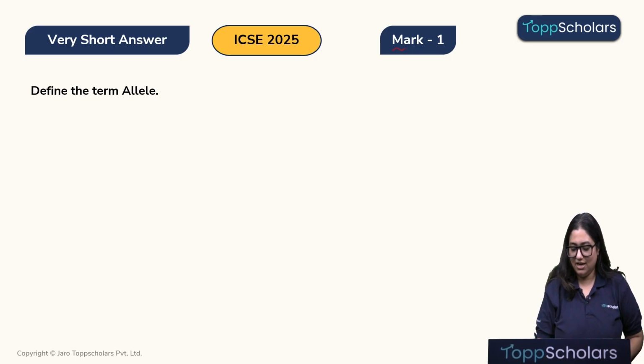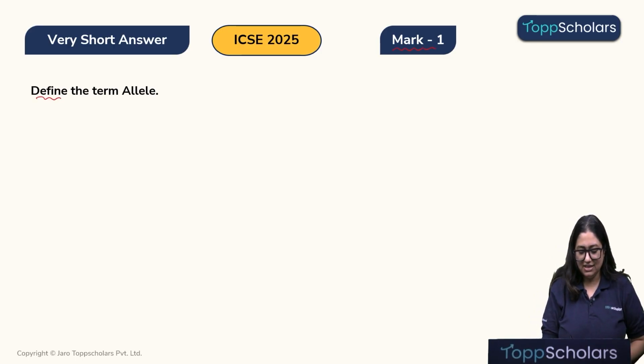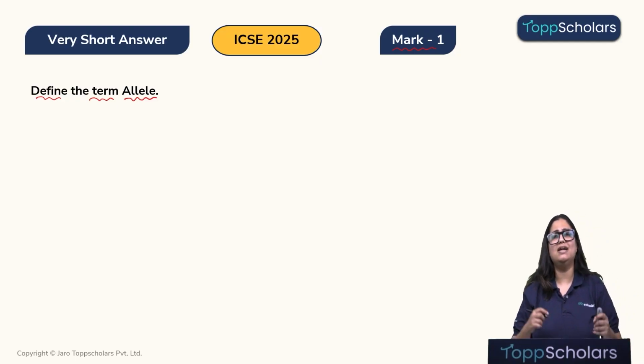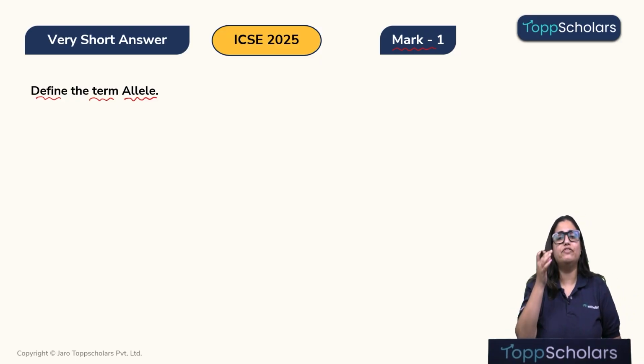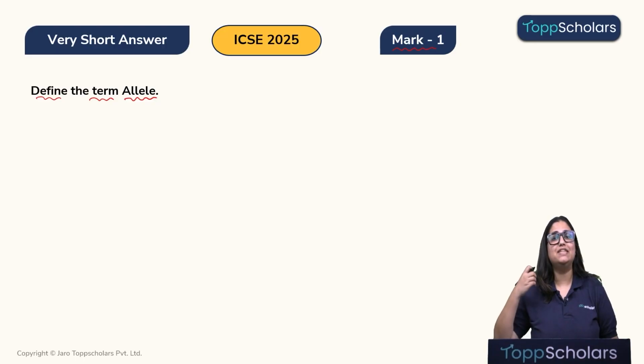Next question, again a 1 marker question. Define the term allele. Now lots of students make a mistake, and even today I can bet half of the students don't understand the difference between gene and allele. So let's quickly understand it.